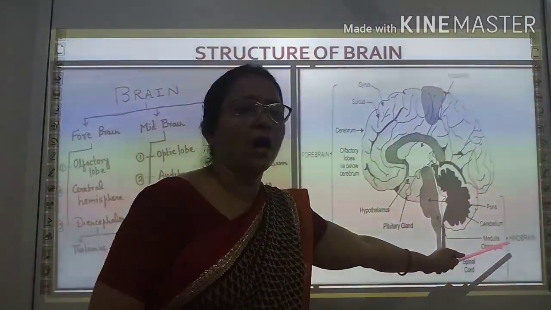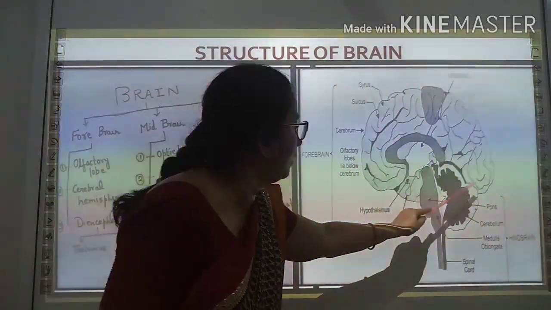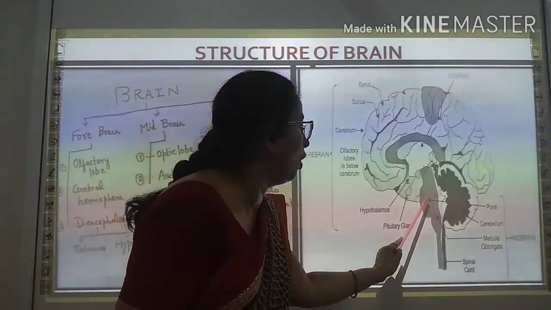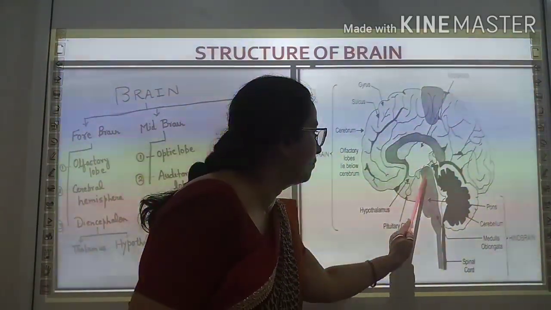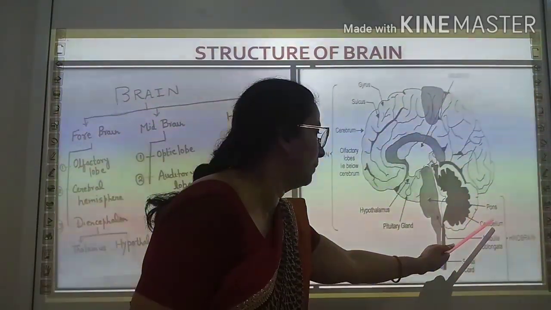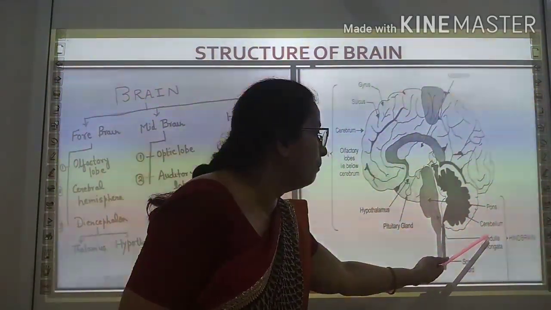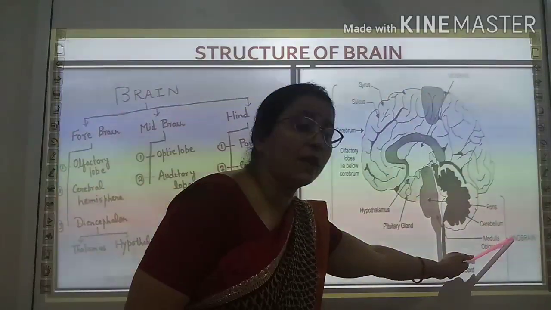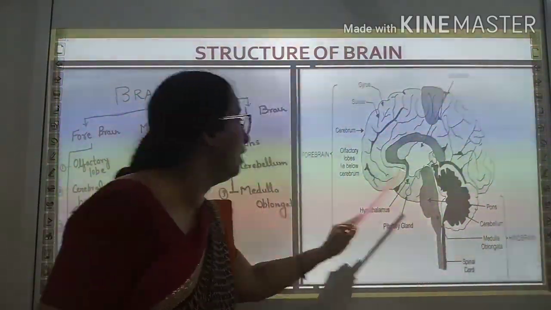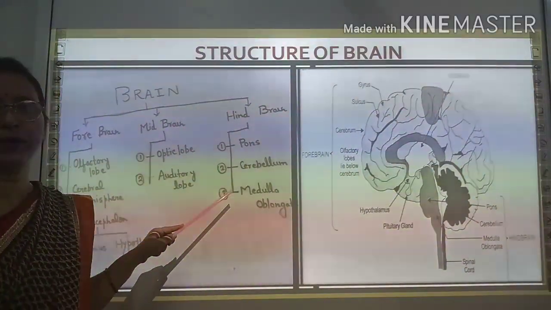Now come to the hindbrain. You can see here in the diagram, hindbrain consists of pons. This one is pons, this one is cerebellum, and this one is medulla oblongata. That means hindbrain consists of pons, cerebellum, medulla oblongata, and it is also shown here.